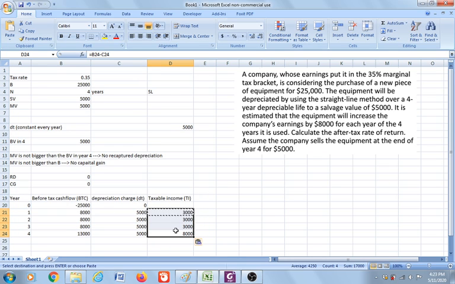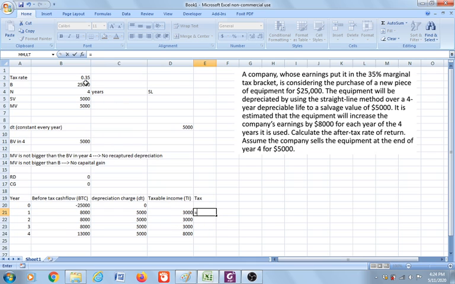So remember, the taxable income is the before tax cash flow minus the depreciation charge. And then we need to have tax. This is the amount of tax that the company needs to pay. So the tax is the tax rate, which is 35%, times the taxable income.